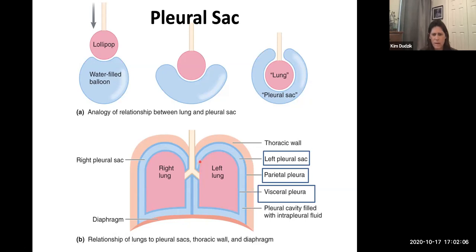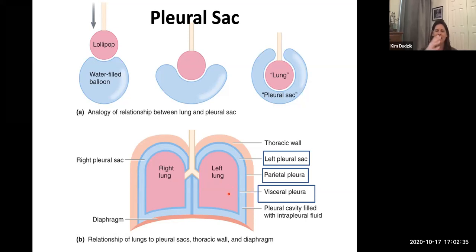So remember, there's one membrane that lays over the top of the lungs and it attaches to the lungs and it goes into all the cracks and crevices in each lobe. And so it sticks on there. And if you recall, that was the visceral pleural membrane. Ooh, almost forgot the visceral pleural membrane. And each lung has its own, right, separate.